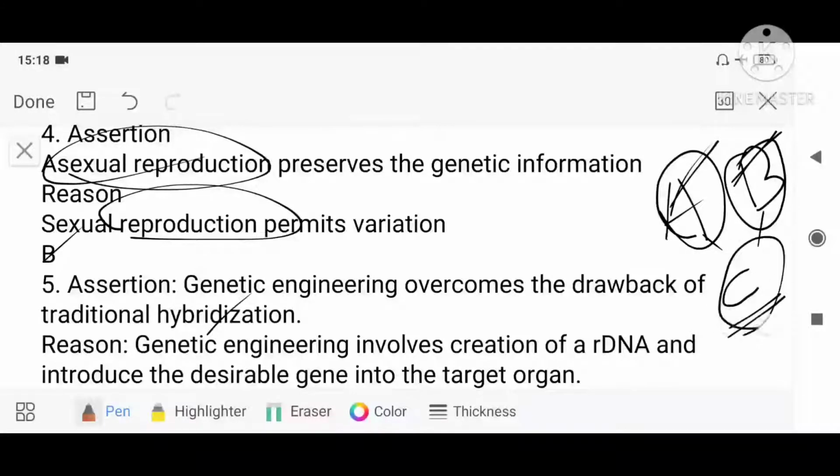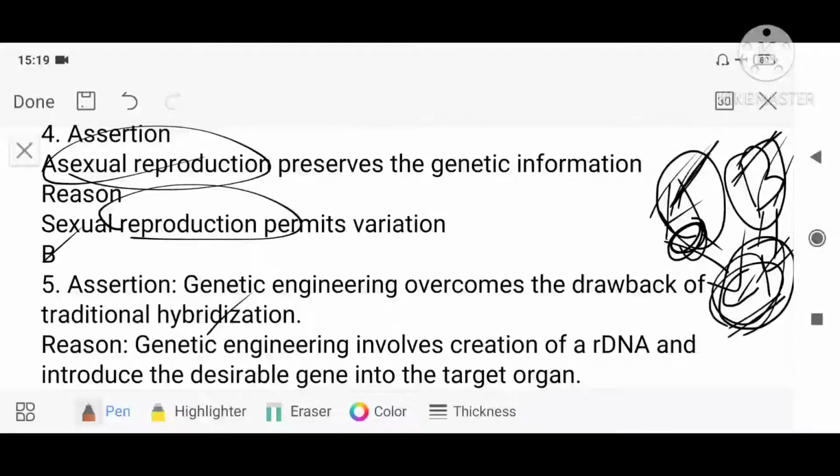What is the disadvantage here? One drawback is there. What is the drawback? If A is high yielding, but if it is having some bad characters, that character can also come to C. B is disease resistant, but it may also have some bad character that can come here, isn't it? So the C will have good characters as well as some of the bad characters of these two. So whether it is good, not that good, isn't it?